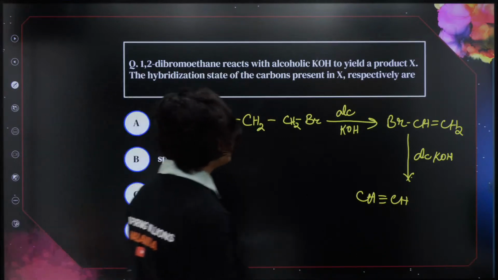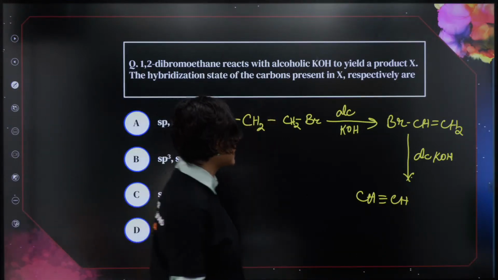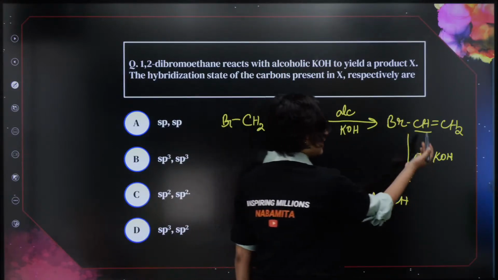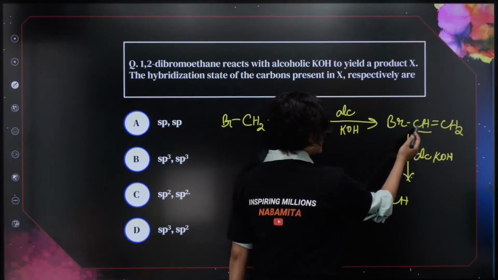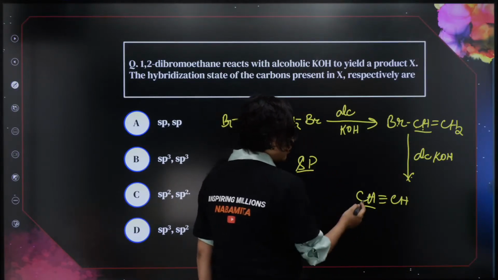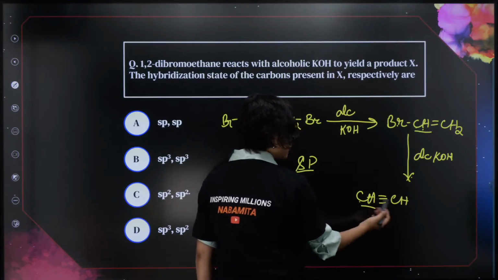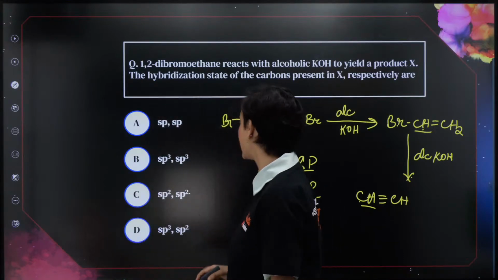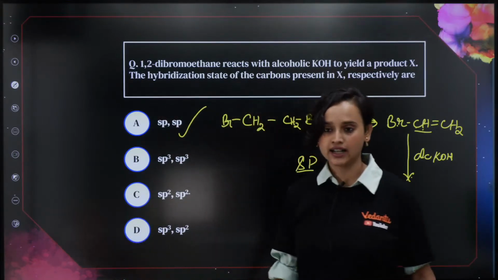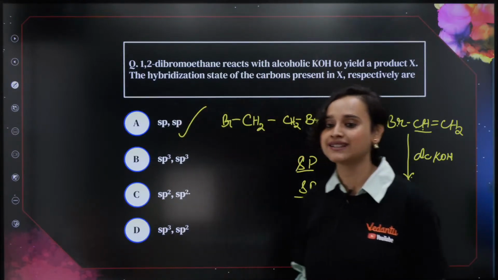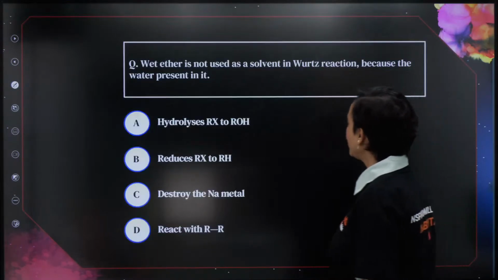Now tell me, what is the hybridization here? Don't we see what it requires? It's attached to this and it is attached to this. 2 is required. So sp hybridization here. Here also it's attached to 2 atoms. So sp hybridization, both of them are sp hybridization. That means option A is the correct answer. sp and sp hybridization. Absolutely right. Very good. Amazing. Moving on.